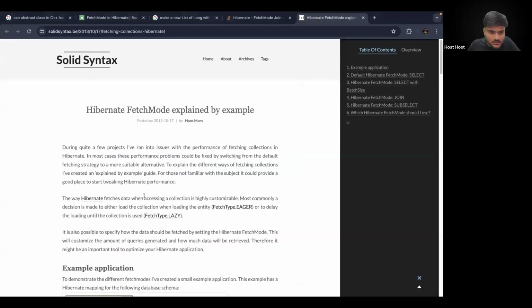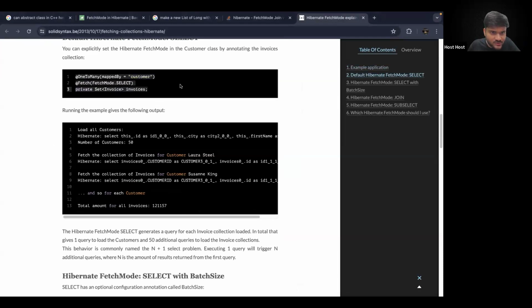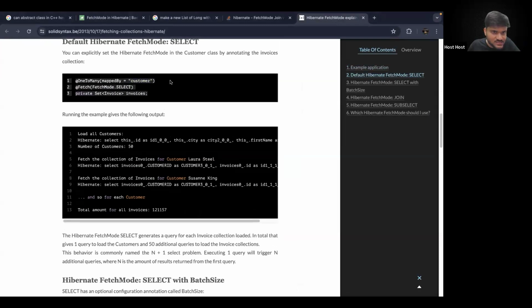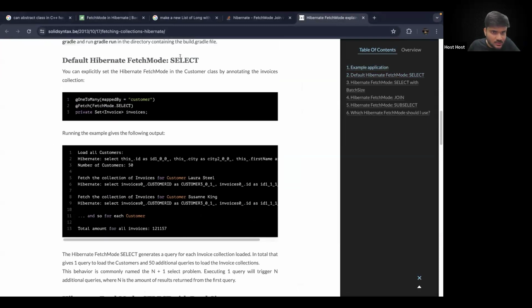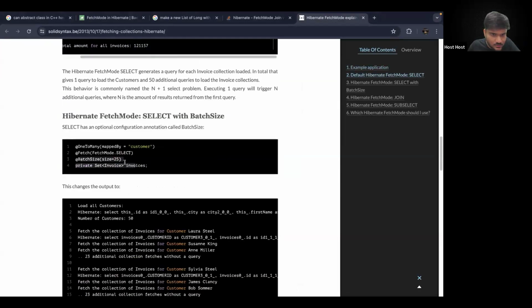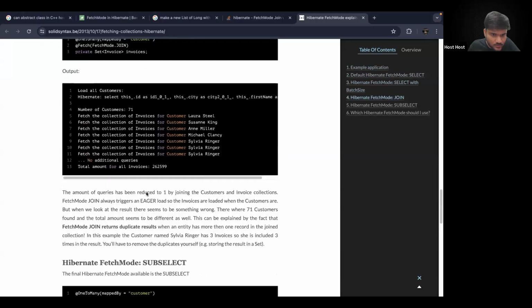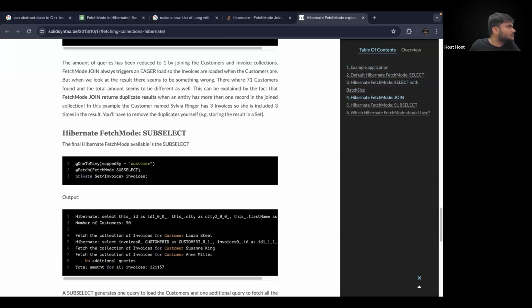Okay. So let's see. You can see we have to just say fetch mode as subselect. And we have to place it at the one side. So you can see this is what will happen. And ideally, this query should become like this. We can also give a batch size, but we'll come to that. Let's see.